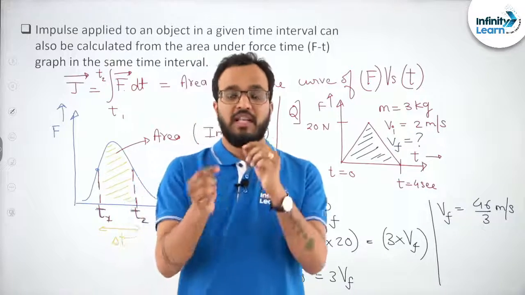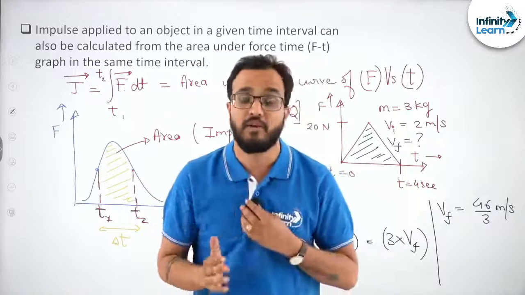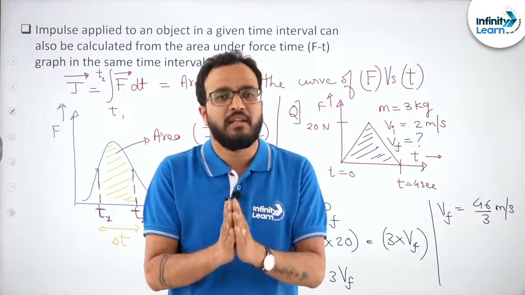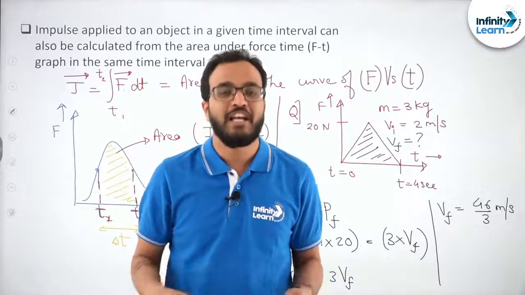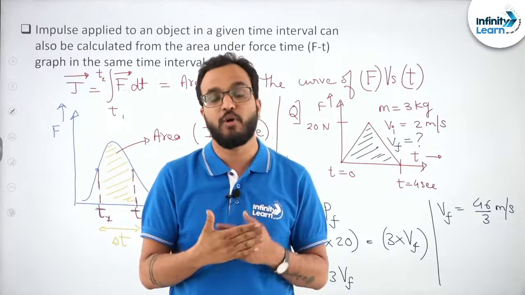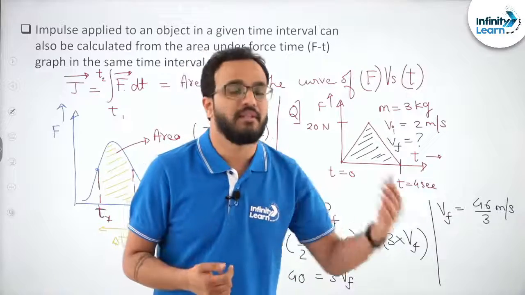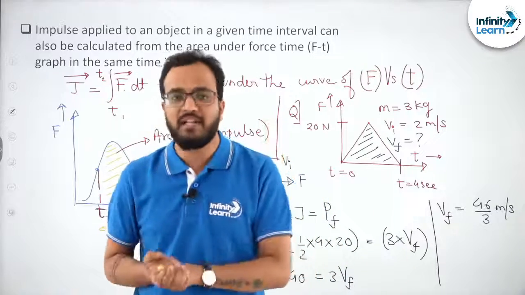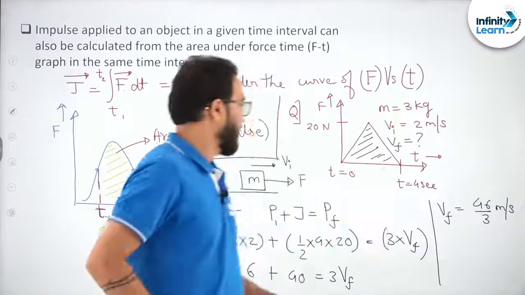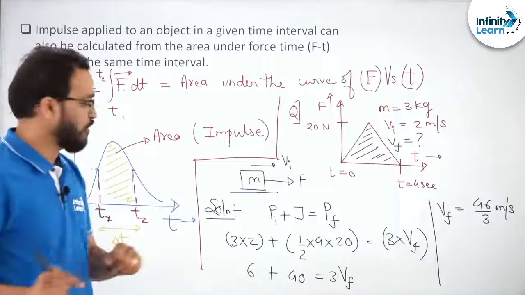Now the last point I want to discuss is what is the direction of impulse? Direction of impulse is simply the direction of the force, right? The direction in which the force is acting on the body, in that direction only we will say that there is impulse. This is number one. Otherwise you can say impulse is also in the direction of change in momentum.